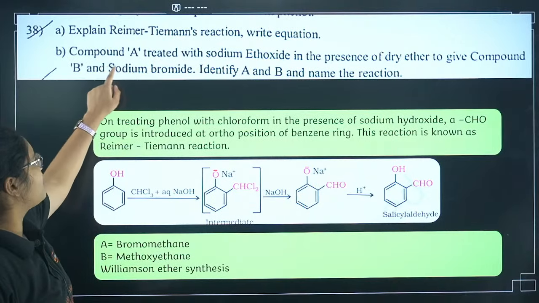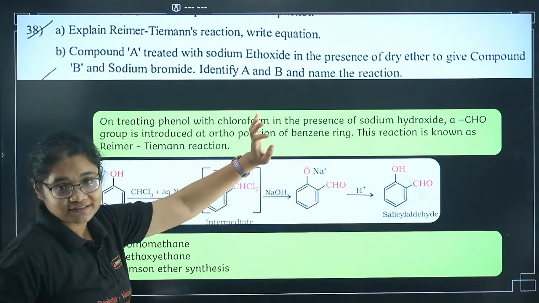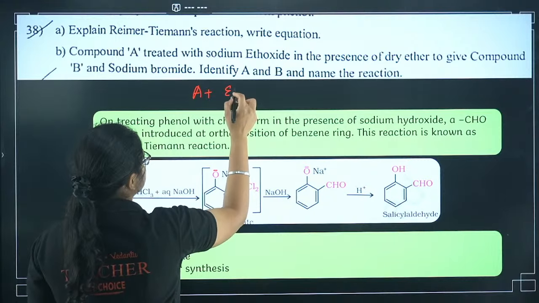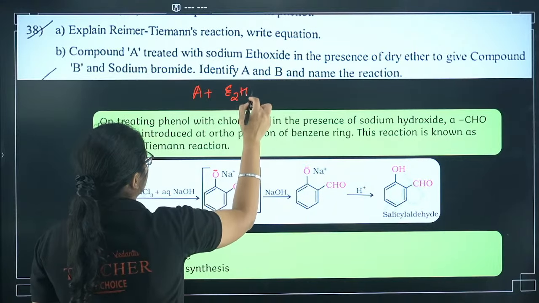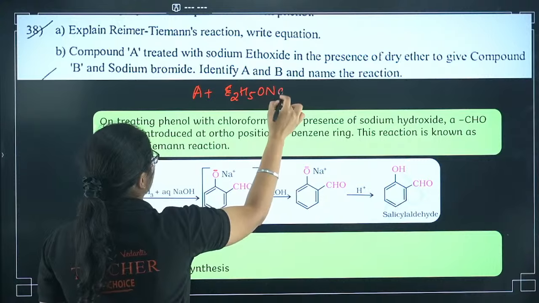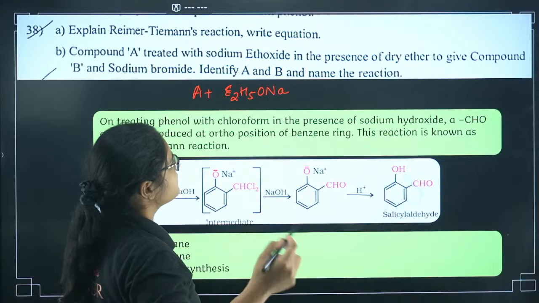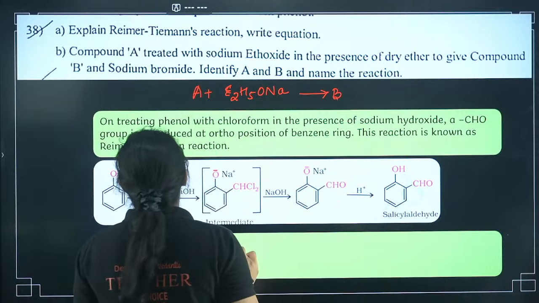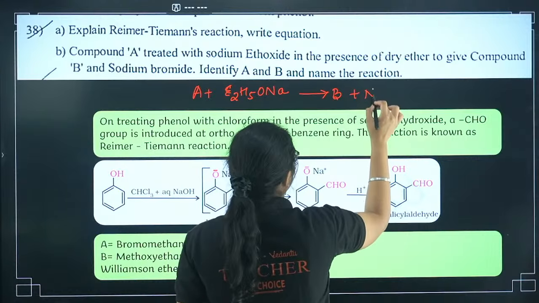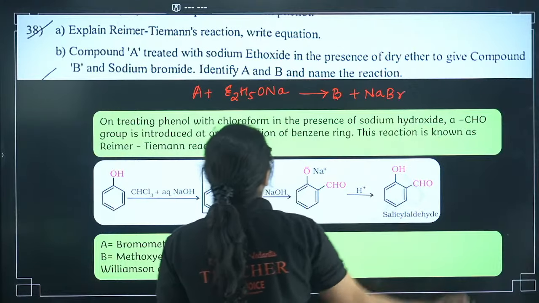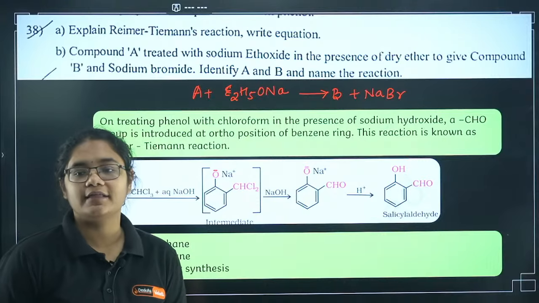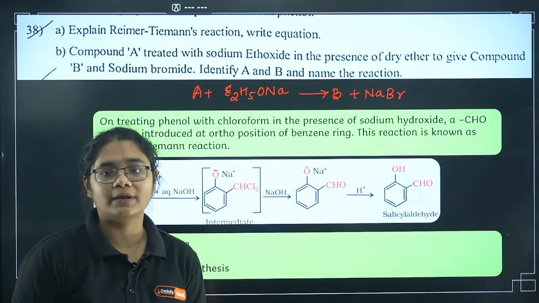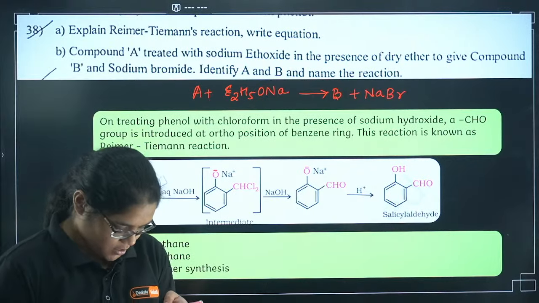Next question is, compound A is treated with sodium ethoxide. Compound A is treated with sodium ethoxide in the presence of dry ether to give you compound B, plus sodium bromide. So you have to identify A, B and write the name of the reaction. Now can you first tell me the name of the reaction?